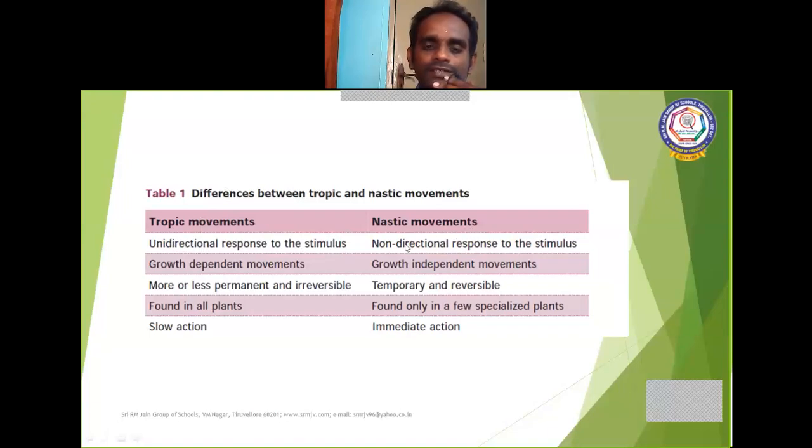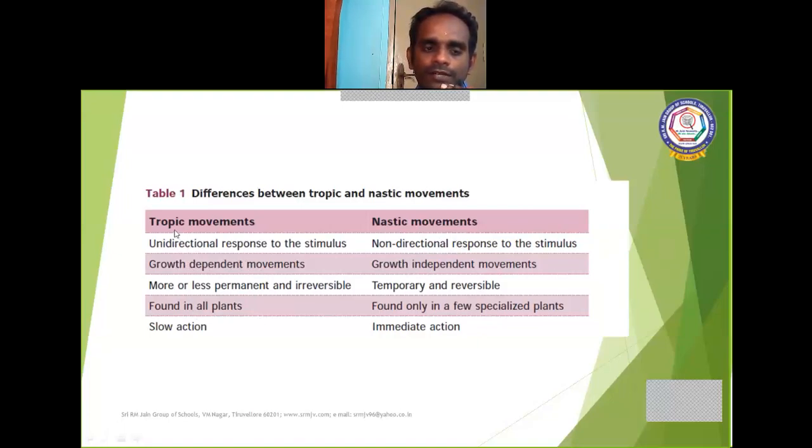Nastic movement means a non-directional response to the stimulus. Tropic movements are growth dependent movements, but nastic movements are growth independent movements.